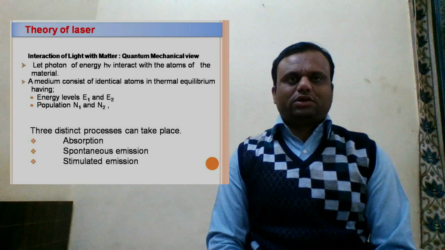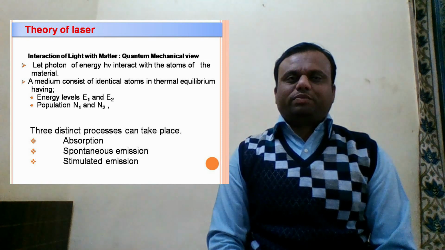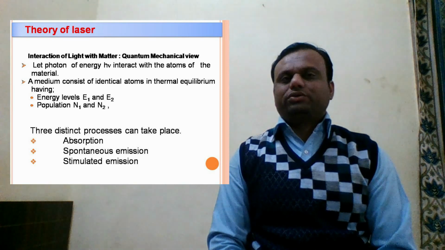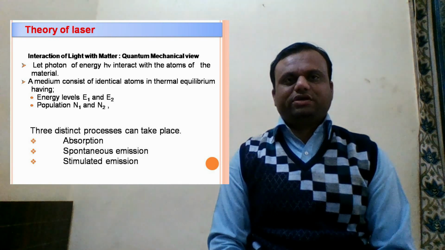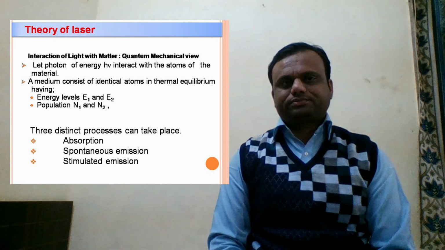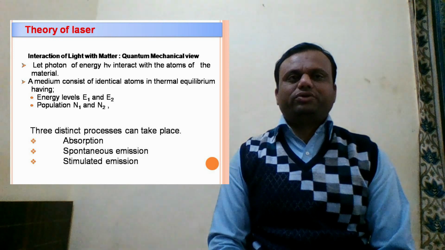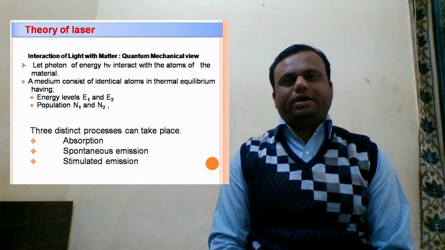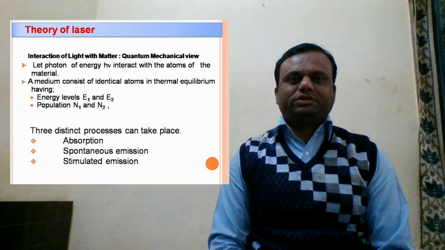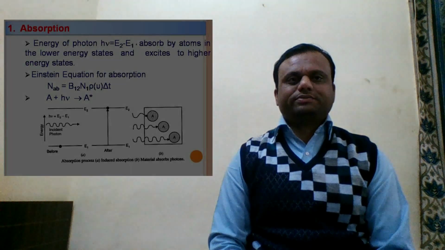Theory of laser. Now to discuss the basic theory of laser, we discuss the interaction of light with matter. We know that matter consists of a number of atoms and they are distributed in different energy levels according to their own energy. And when light interacts with matter, we know that light consists of photons. When a photon having the energy h nu interacts with the atoms of the material, then three basic quantum processes take place, such as absorption, spontaneous emission and stimulated emission.